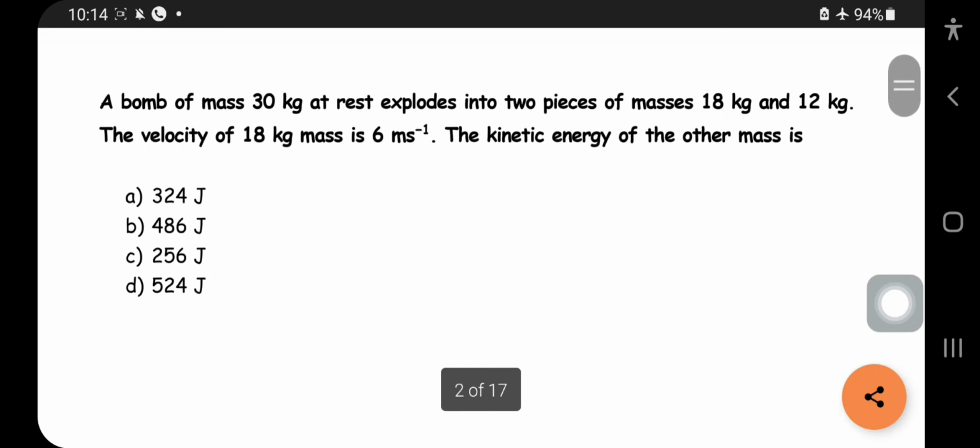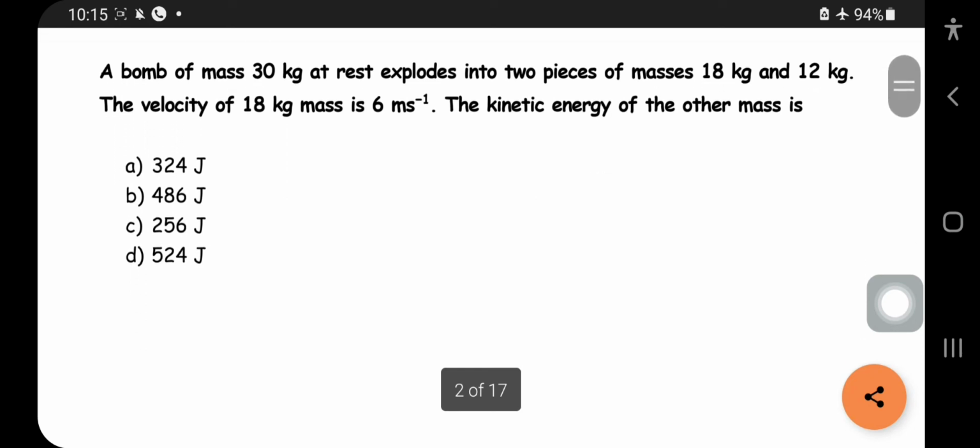So let us move into the first question. This question is based on a bomb of mass 30 kg at rest that explodes into two pieces of masses 18 kg and 12 kg. The velocity of the 18 kg mass is 6 meter per second. Find the kinetic energy of the other mass.